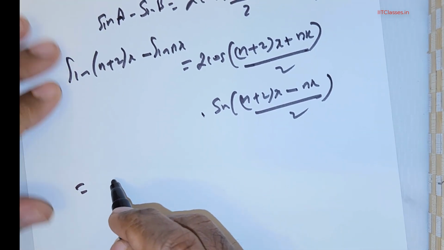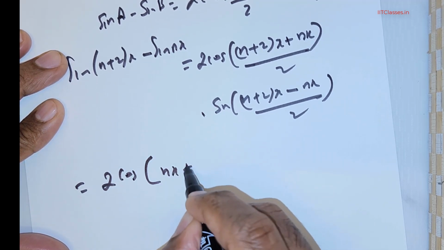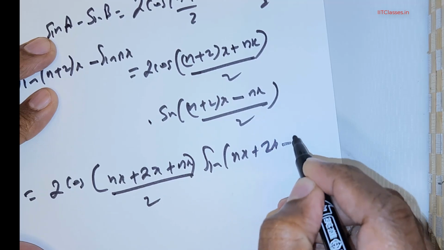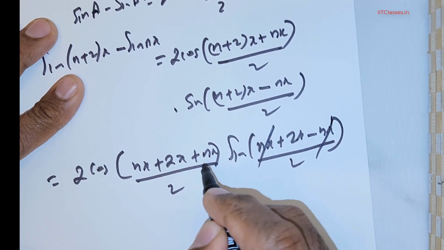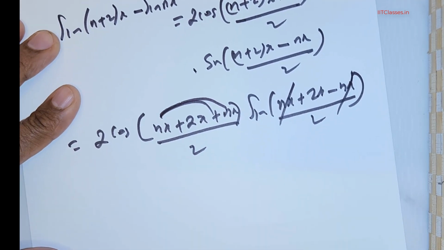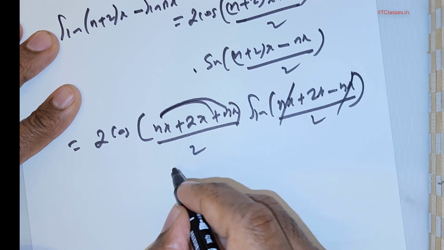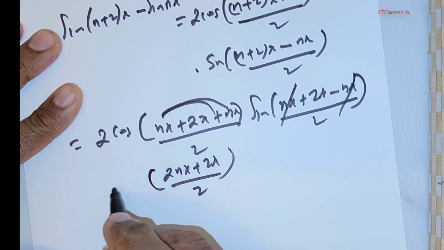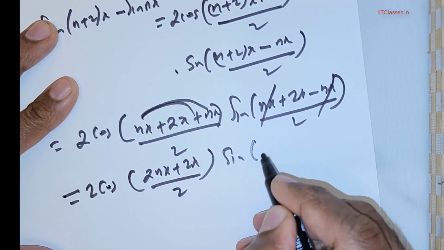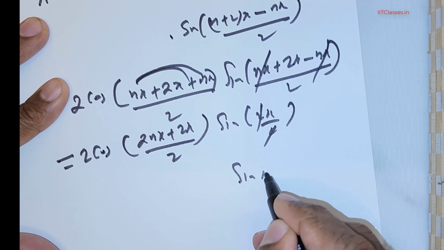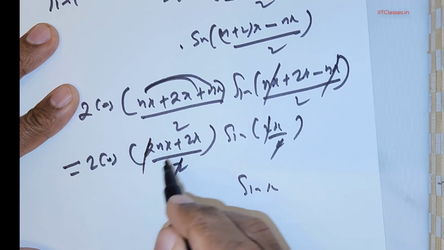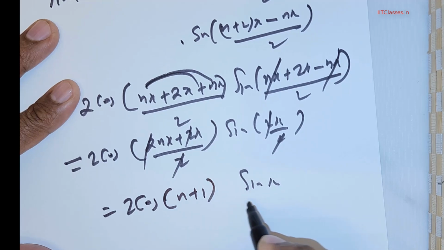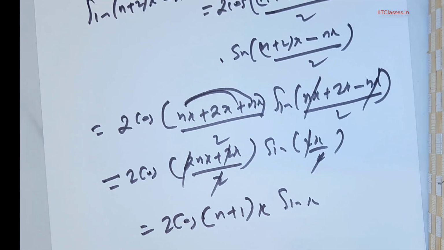So this is equal to 2 cos((nx + 2x + nx)/2) sin((nx + 2x − nx)/2). The nx and nx add, giving 2nx, so 2 times (nx + x)... and the sine of 2x over 2 gives sin x. Cancelling the 2's, I can rewrite this as 2 cos((n+1)x) sin x. Okay, so this is the setup we have.